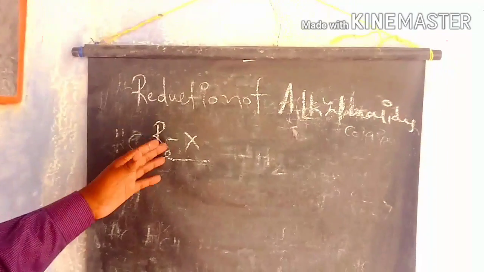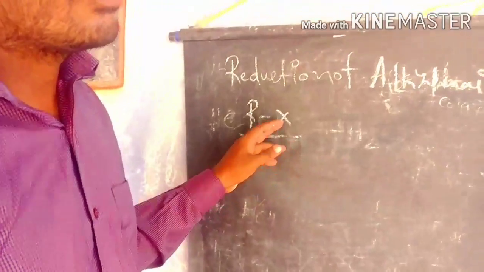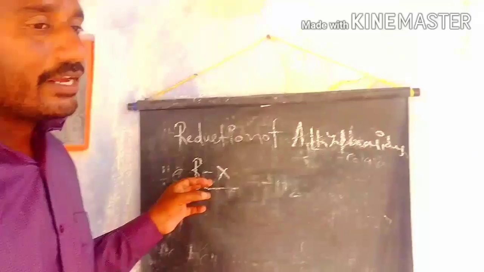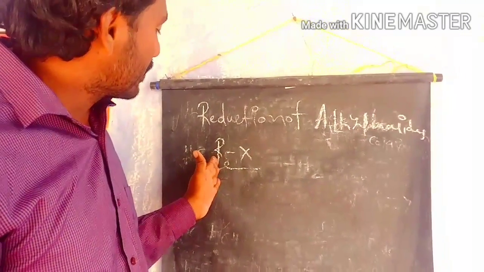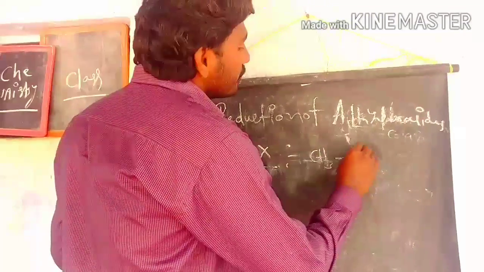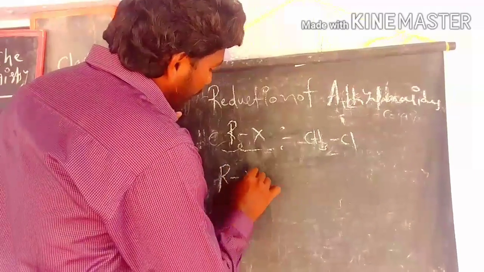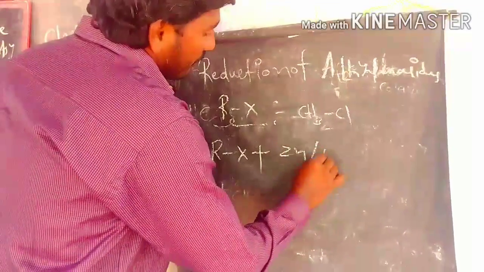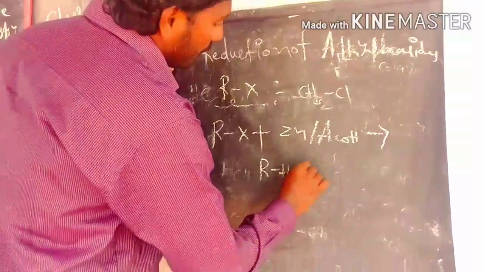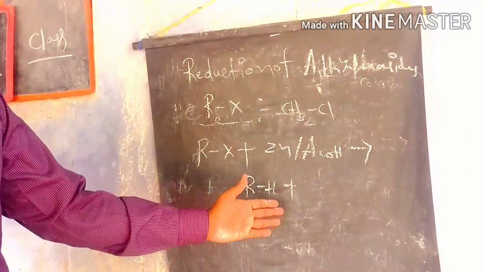In RX, R is the hydrocarbon chain and X is the halogen, any one of the halogens, chlorine, bromine and iodine. For example, take a simple example, methyl chloride. In RX, in the presence of zinc and acetic acid, we prepare RH plus some other products.